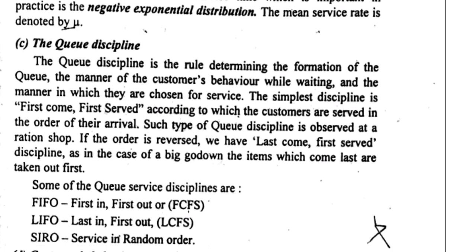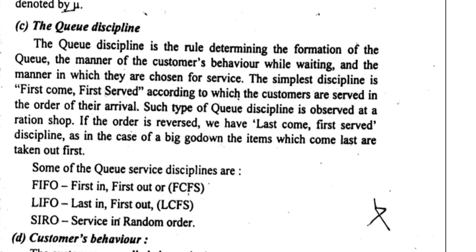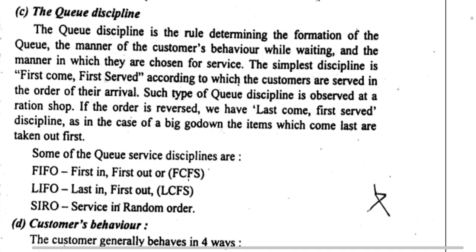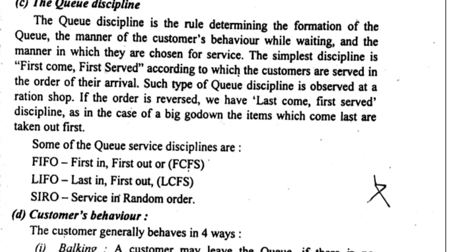Finally we are going to discuss the queue discipline. There are four queue disciplines: FIFO, LIFO, SIRO. FIFO is first in first out, or first come first served. LIFO is last in first out, LCFS. SIRO is service in random order. For example, first in first out applies if we go to the ration shop, buy a cinema ticket, or go to a bank. Whoever approaches first is served first.